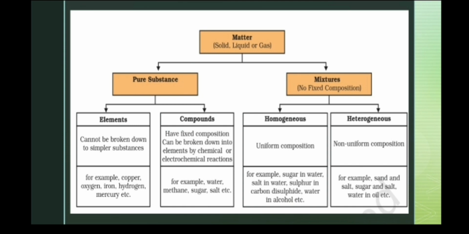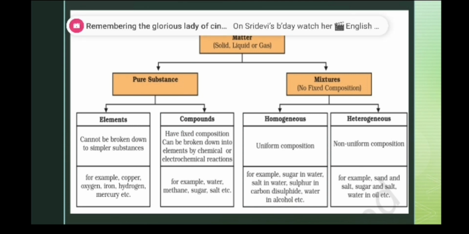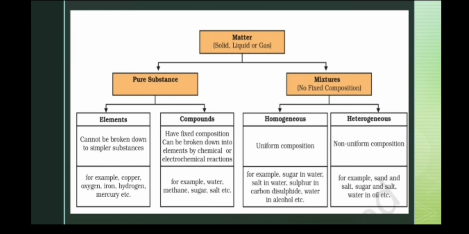One example of a heterogeneous mixture is sugar and salt. See, the compositions are very much different. Sugar is different and salt is different. You can't mix them. Also sand and salt. So these are all heterogeneous mixtures.